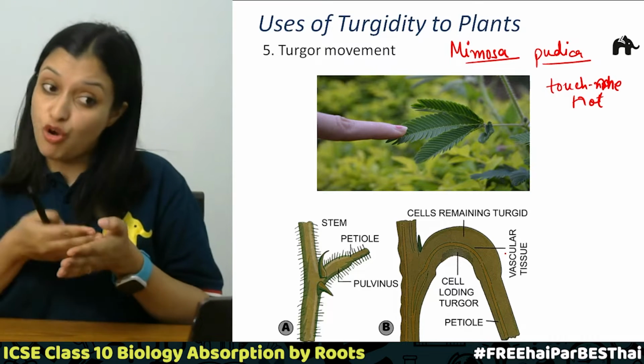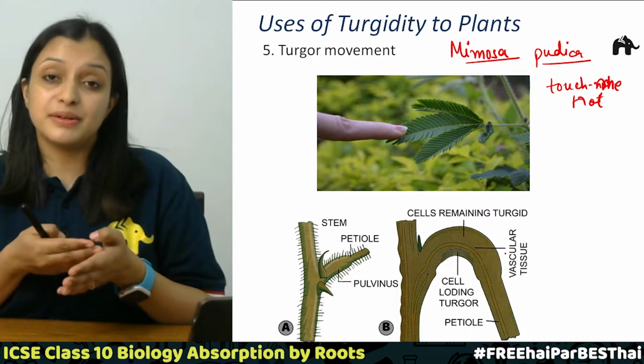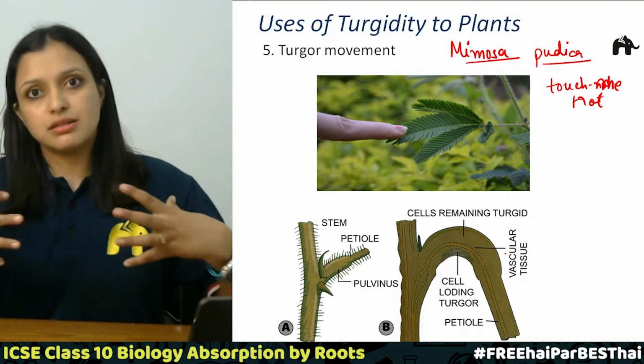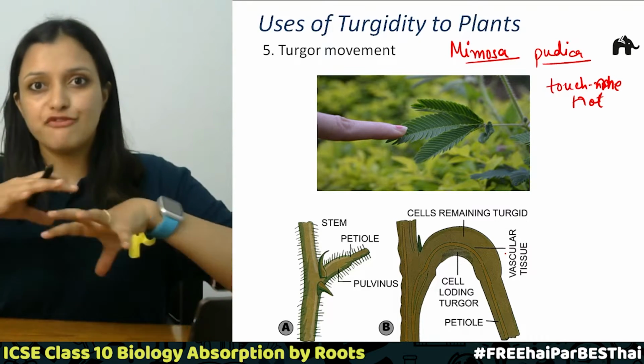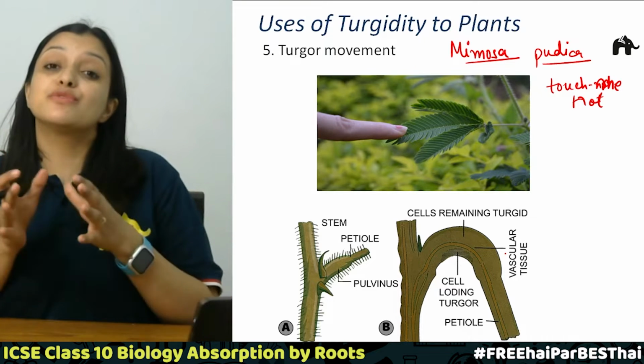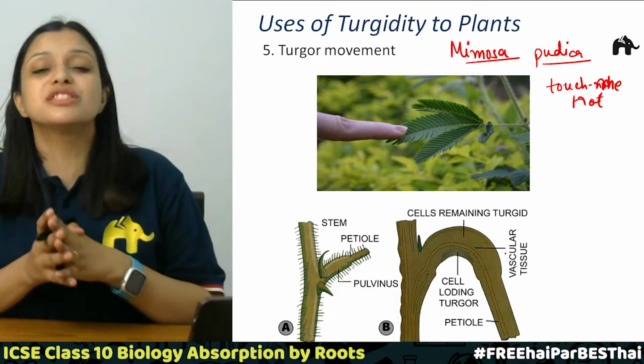But if you strongly touch that particular leaf, you will see that this effect will spread throughout the leaves, and all the leaves will fold because they will lose the turgor pressure.